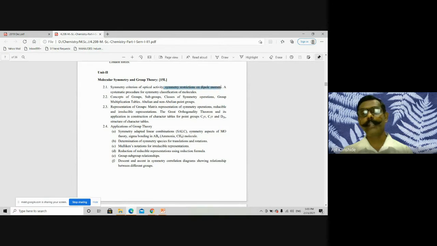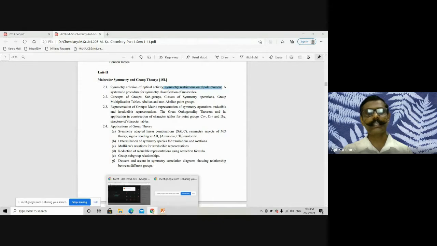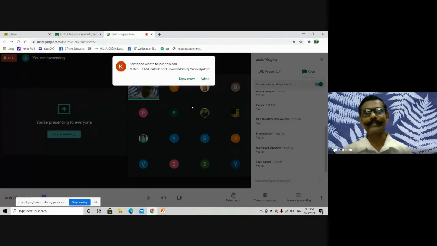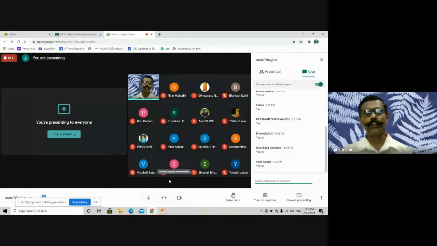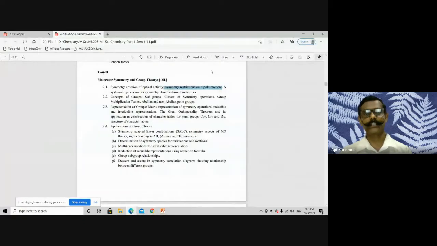And for dipole moment, if there is a center of inversion, if there is a plane of symmetry, if there are multiple axes, meaning the principal axis and subsidiary axis, because dipole moment is a directional property. If multiple things are there, then that dipole moment will not exist. So what are the restrictions on the dipole moment that we have discussed? Then a systematic procedure for classification of the molecules.